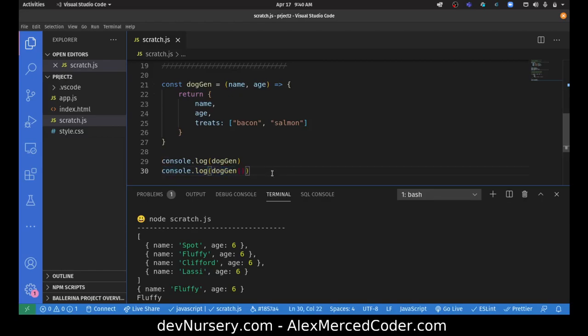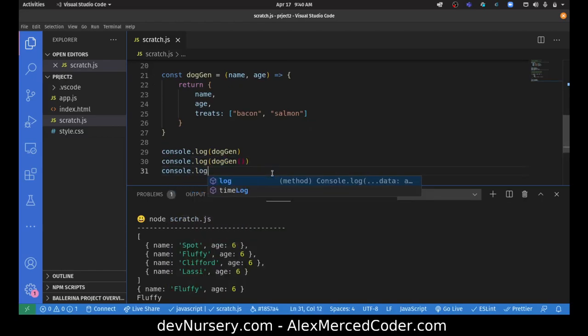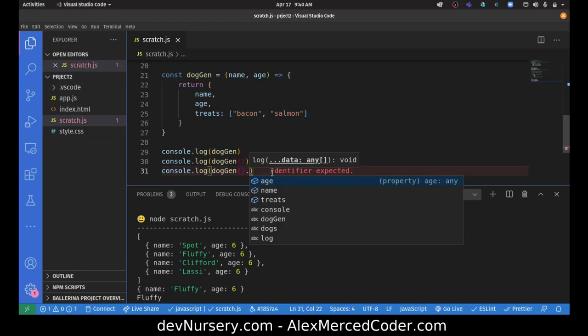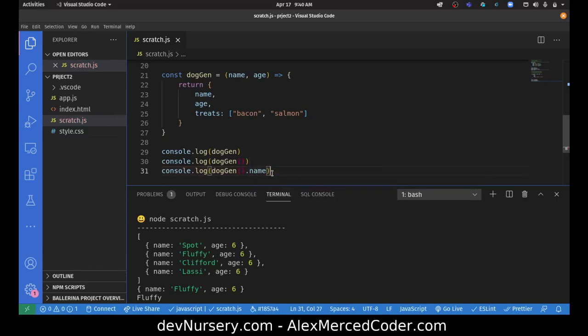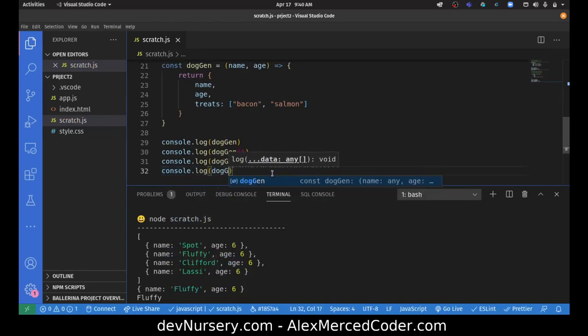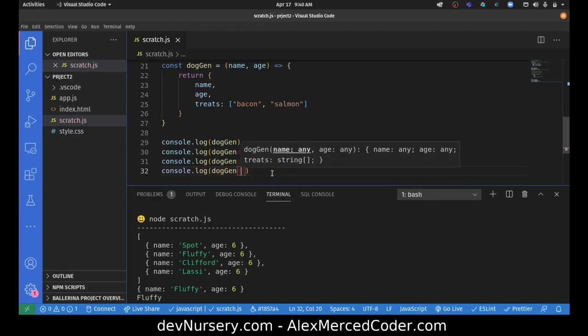But since the function returns the object, I can then get the name of the object, and that'll get me the name of the dog.